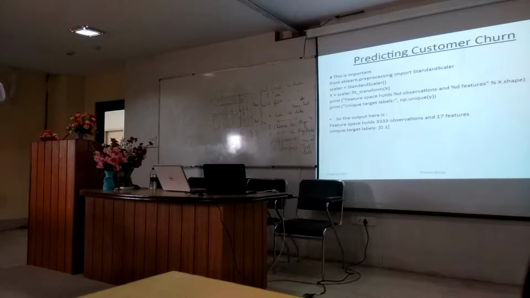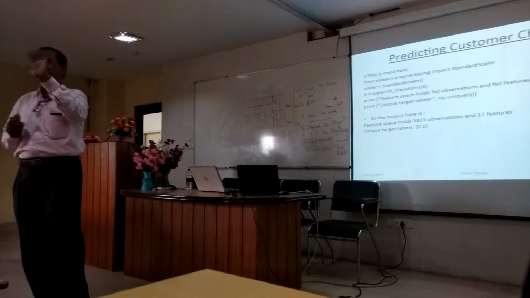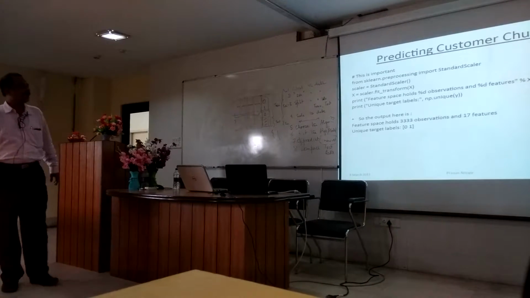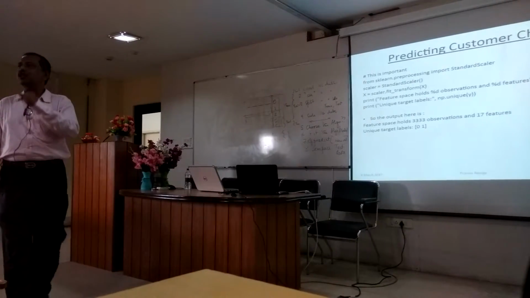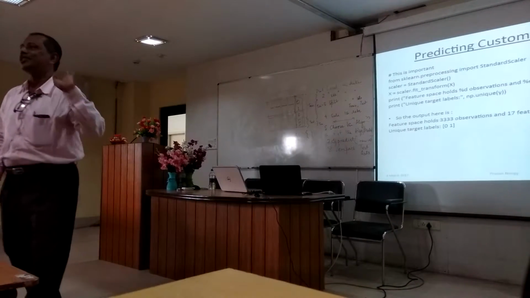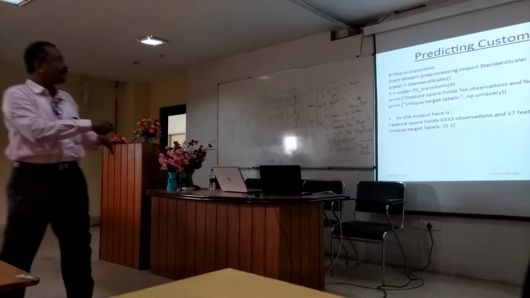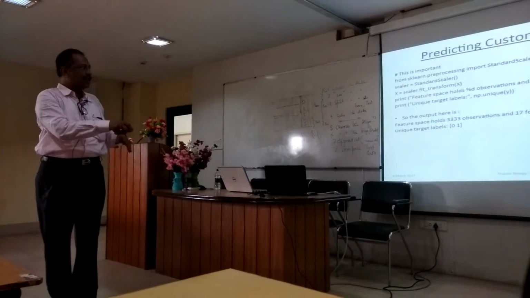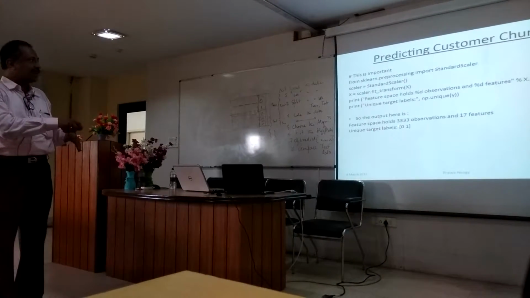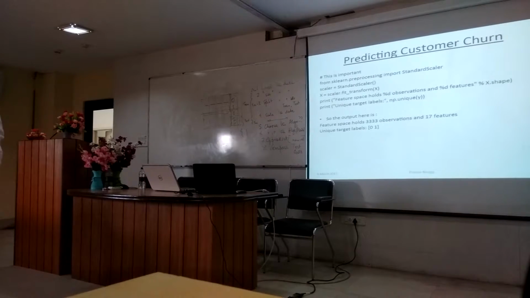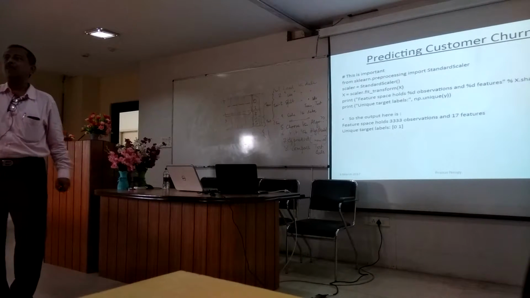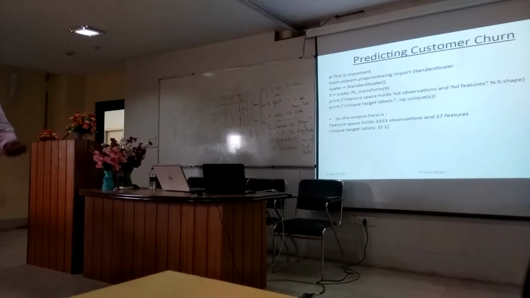So far we were dealing with 2, 4, 5, that sort of thing. And unique target levels are 0 and 1. 0 and 1 means churn yes or no, I mean true or false. So that means the features are this many, and the target is 0 or 1. So it's a binary classification. Simple.